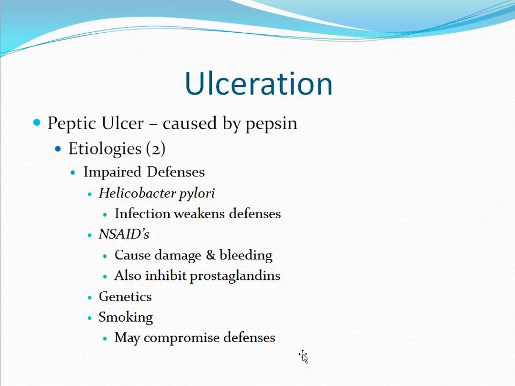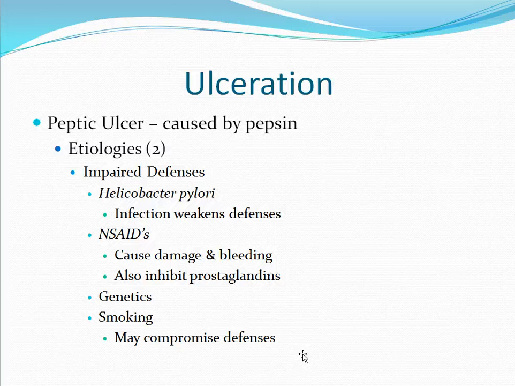The second etiology is an impairment to our defenses. One thing that can impair our defenses is an infection with the bacteria H. pylori. This is a very common cause of peptic ulcers. One has an infection by H. pylori, and this leads to the development of an ulcer.